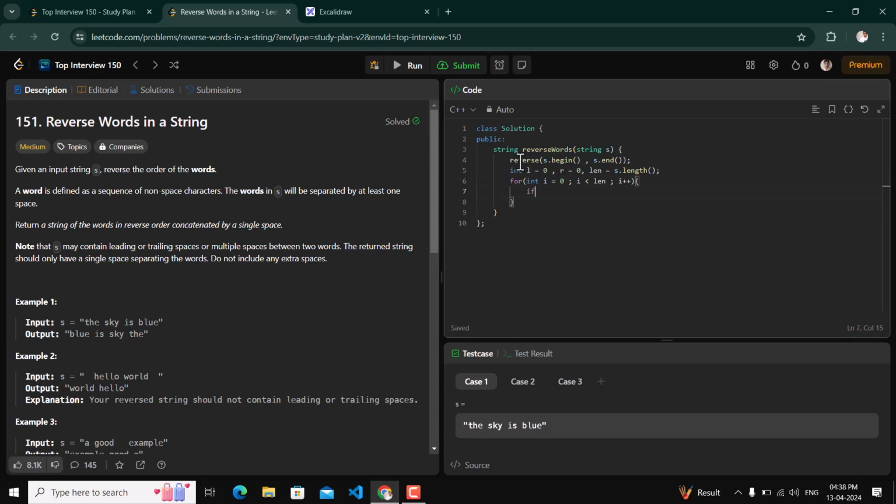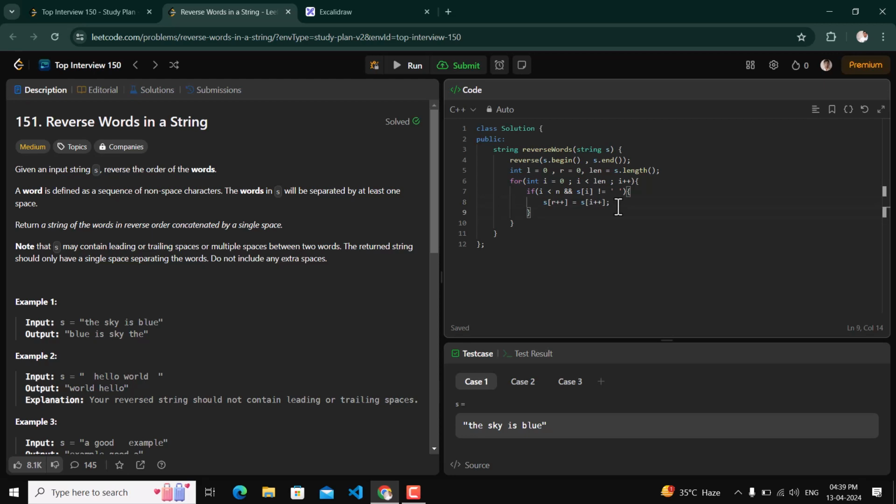We will check if i is less than n and s of i is not equal to space, then we will replace that with r, and we will increment the value of r, so we are using the post increment operator, and i plus plus.